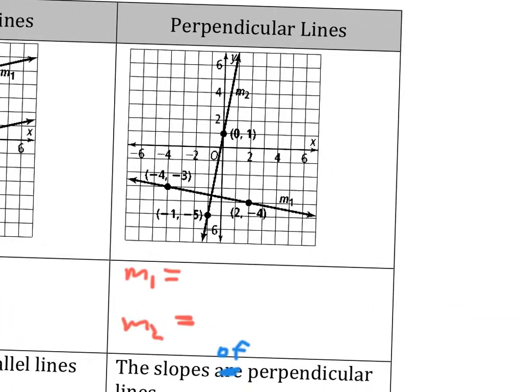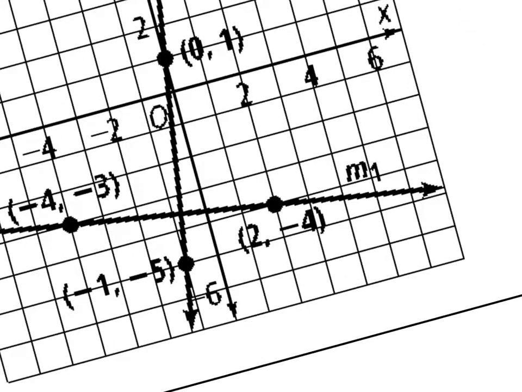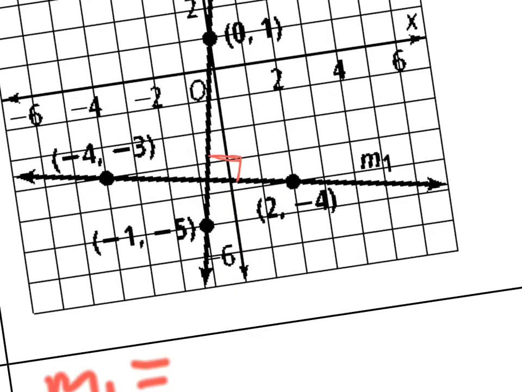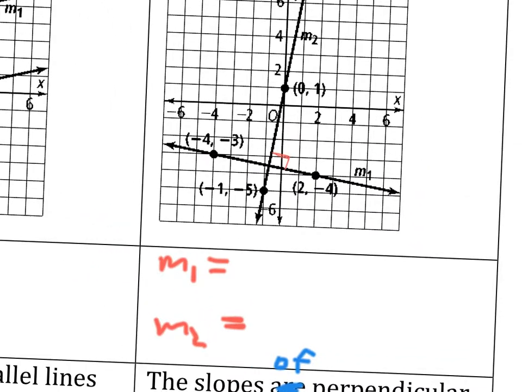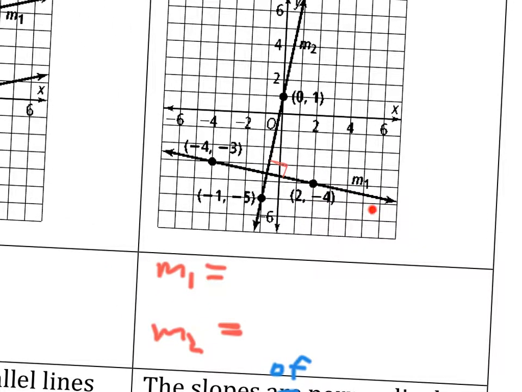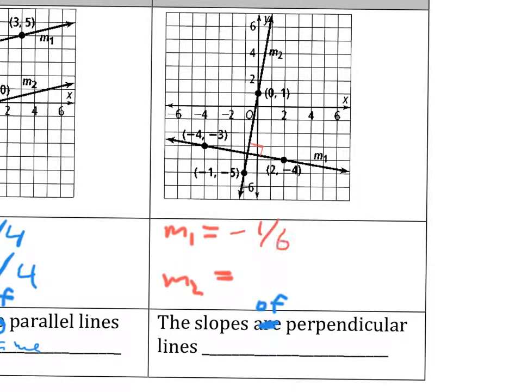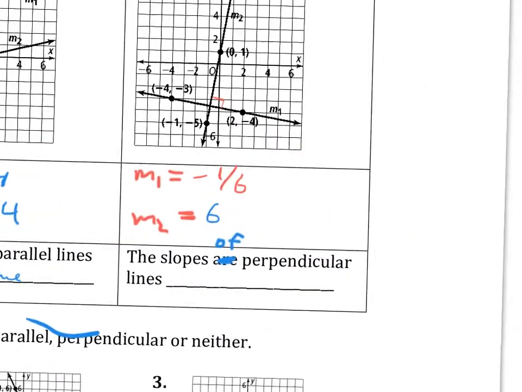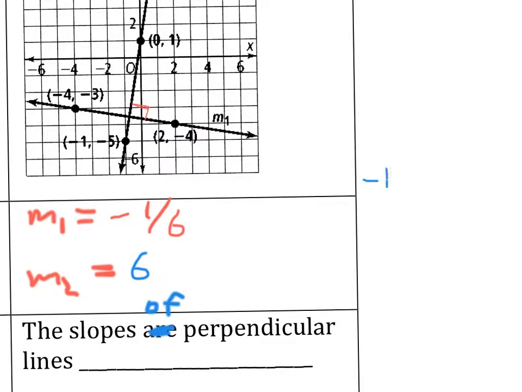Now, how about perpendicular lines here? We know they're perpendicular because they tell us, so we could have even put that mark there. And now, what about these two slopes? Slope 1 is the one that looks a little more horizontal, and slope 2 is the one that looks more vertical. What did you get for the first slope, please? -1/6. And how about for the second one? Simply 6. 6/1 works, but we generally simplify the slope to be 6. If it's helpful for you to see the -1/6 and the positive 6/1 to compare, that is fine, but the actual answer is that the slope is 6.